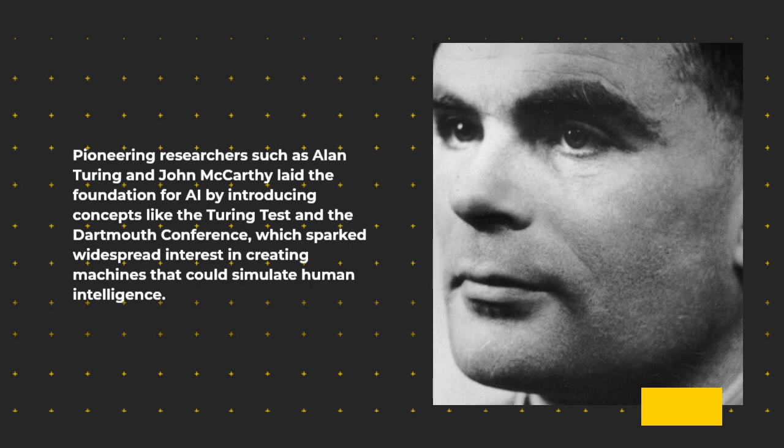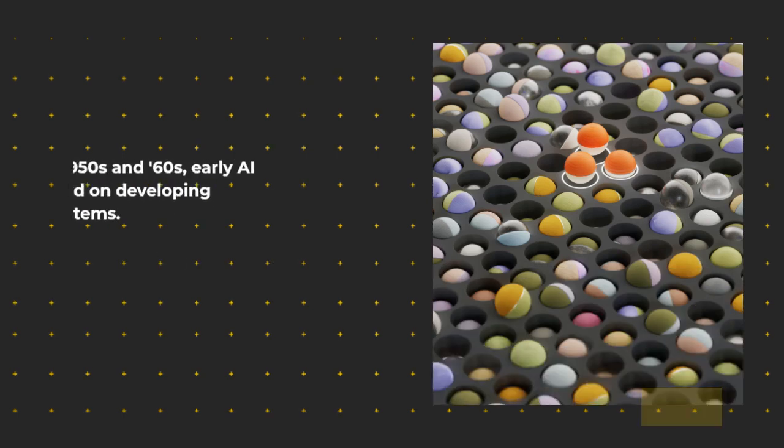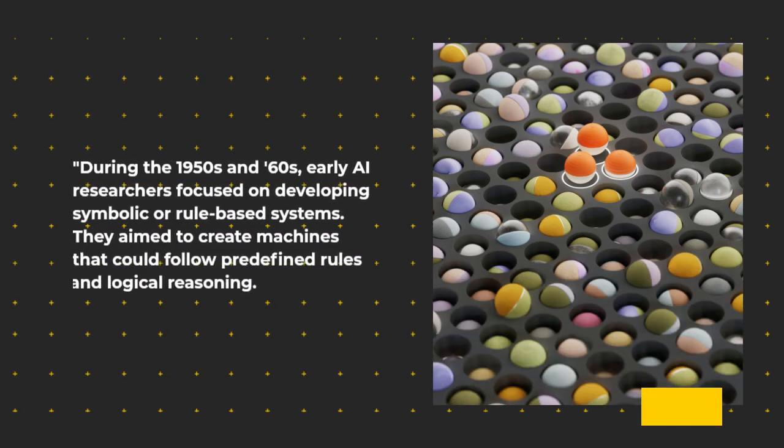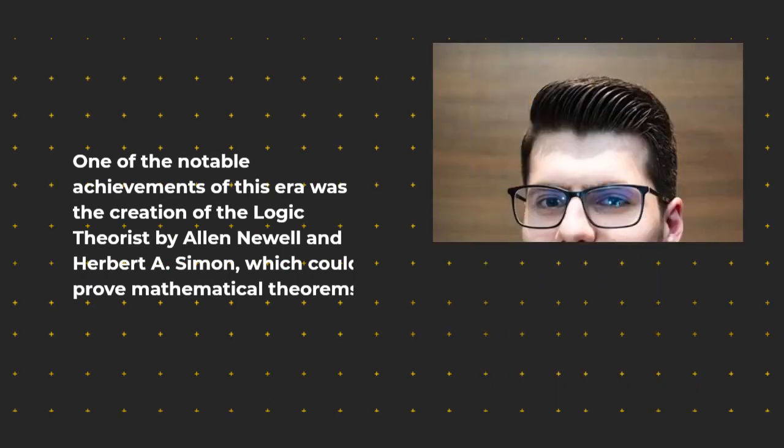Early AI developments. During the 1950s and 60s, early AI researchers focused on developing symbolic or rule-based systems. They aimed to create machines that could follow predefined rules and logical reasoning. One of the notable achievements of this era was the creation of the Logic Theorist by Allen Newell and Herbert A. Simon, which could prove mathematical theorems.